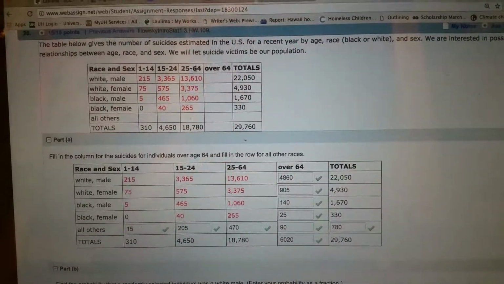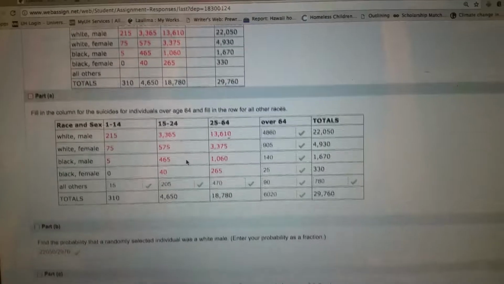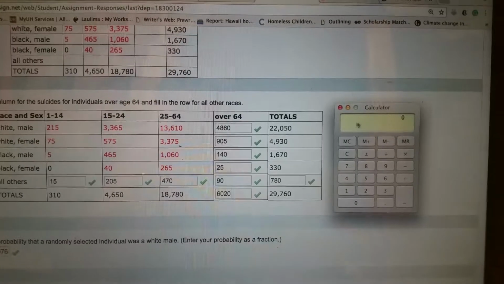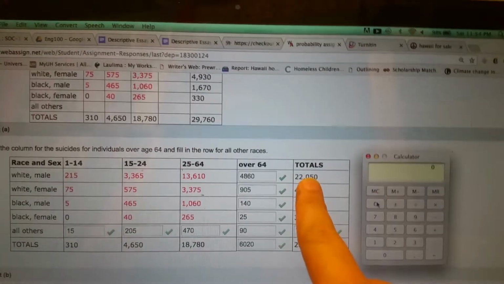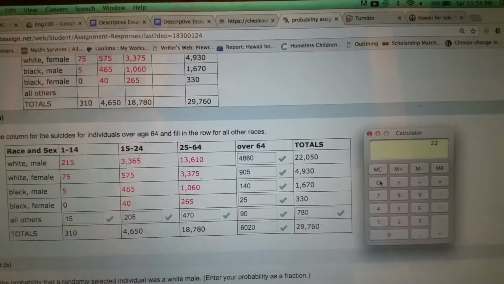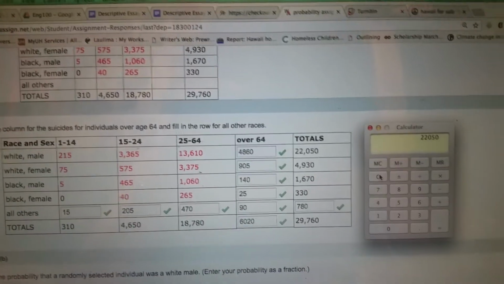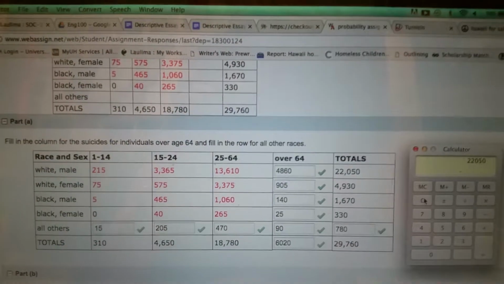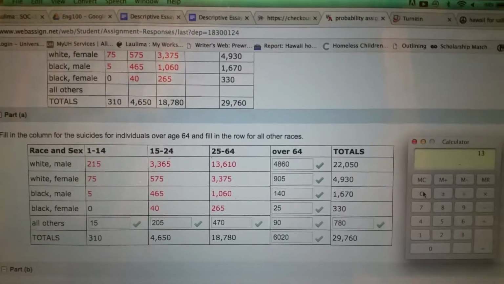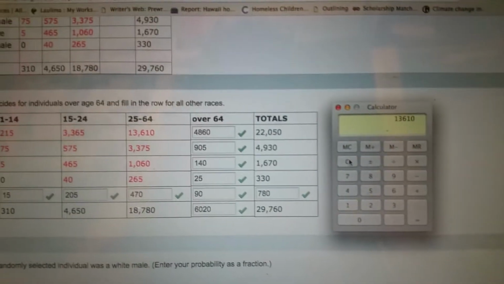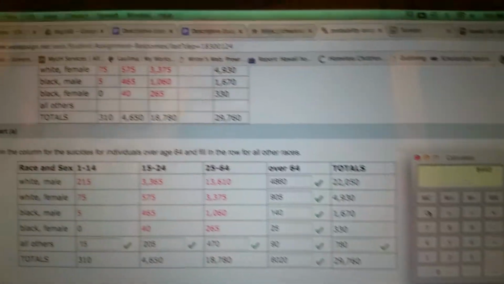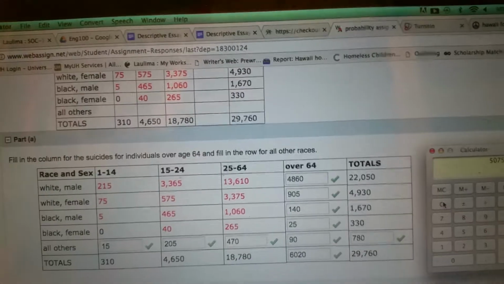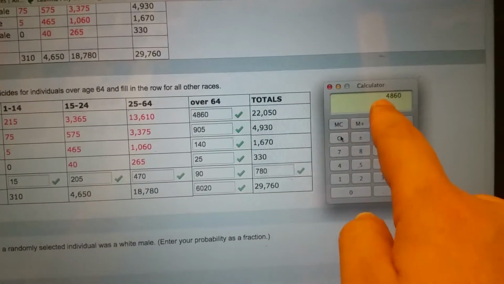Okay, so we've got all of this and we've got some things missing over here, right? So they want us to fill this in. I don't know that I'll do every single one, but basically if we take that number, the 22,050, I go straight for the totals, and to that 22,050, I minus everything in this row, 13,610, and then minus the second one, 3,365, minus the next one, which is 215, then it'll be 4,860.